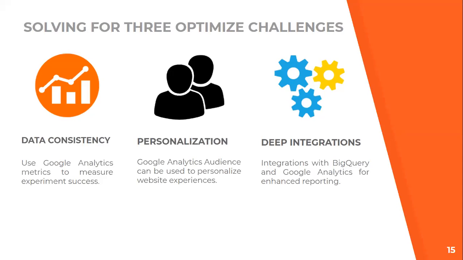Before initiating anything, since we are talking about optimization, there are three challenges that we face the most. And what are the solutions is our first question. So solving for these three optimizing challenges is what we get to know in this slide. Firstly, we know about data consistency. So we use Google Analytics metrics to measure the experiment success, and hence our first problem is resolved.